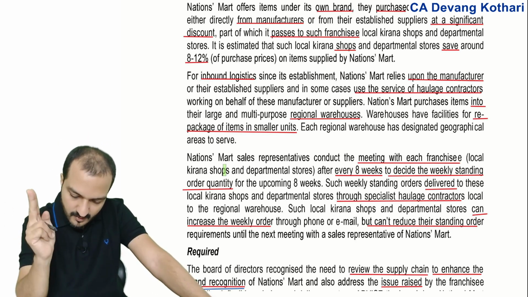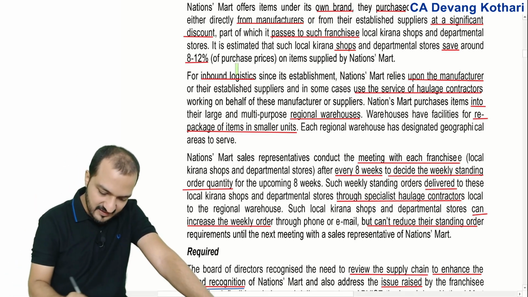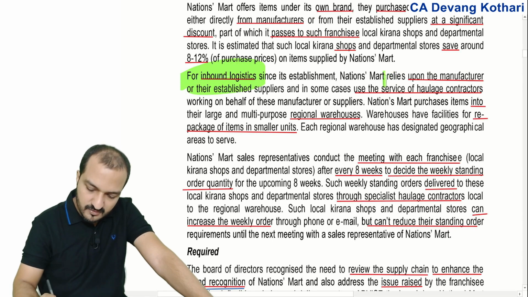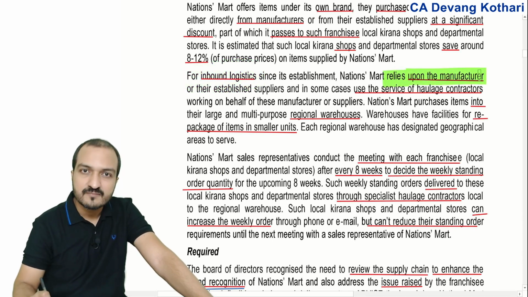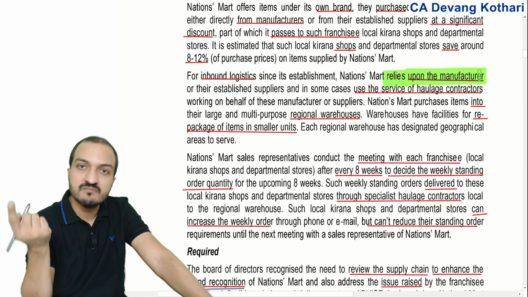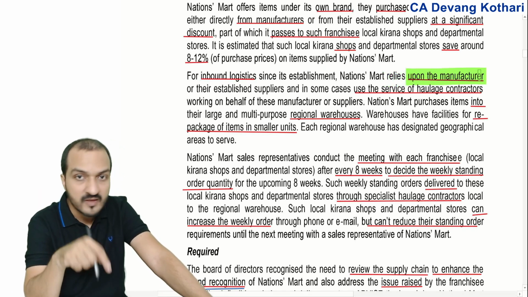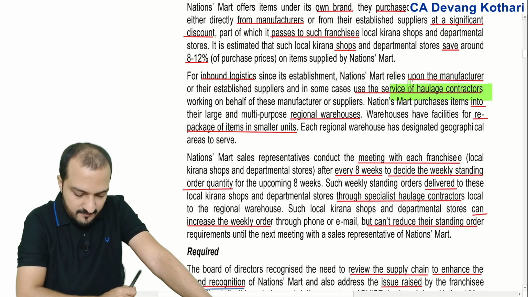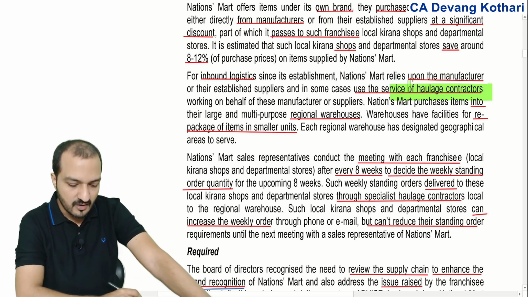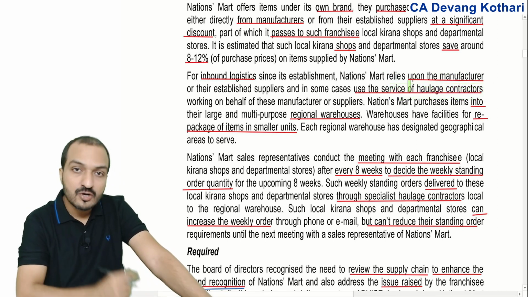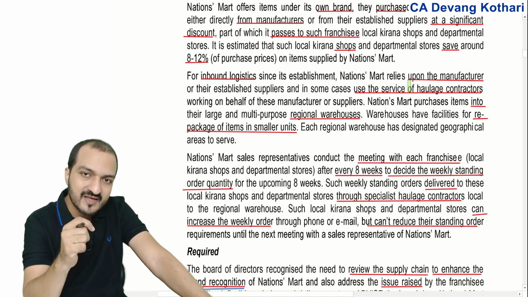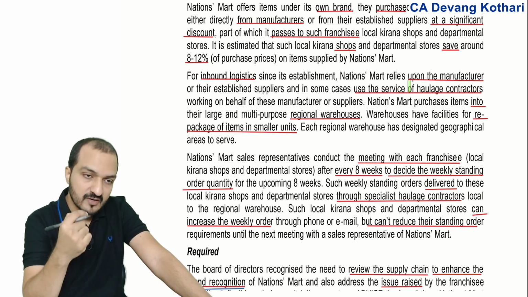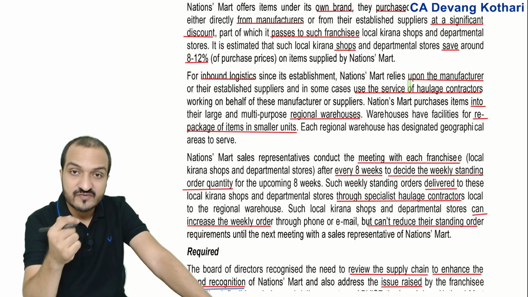Okay? Another suggestion which I can give is that inbound logistics is completely relying on the manufacturer. So either the manufacturer himself will transport my material to me, or some third party haulage contractors will do the transport. Well, my suggestion is that if the company has enough funds, then why not plan to arrange its own transport services? Yeah, its own, I mean in-house transportation services they can arrange.